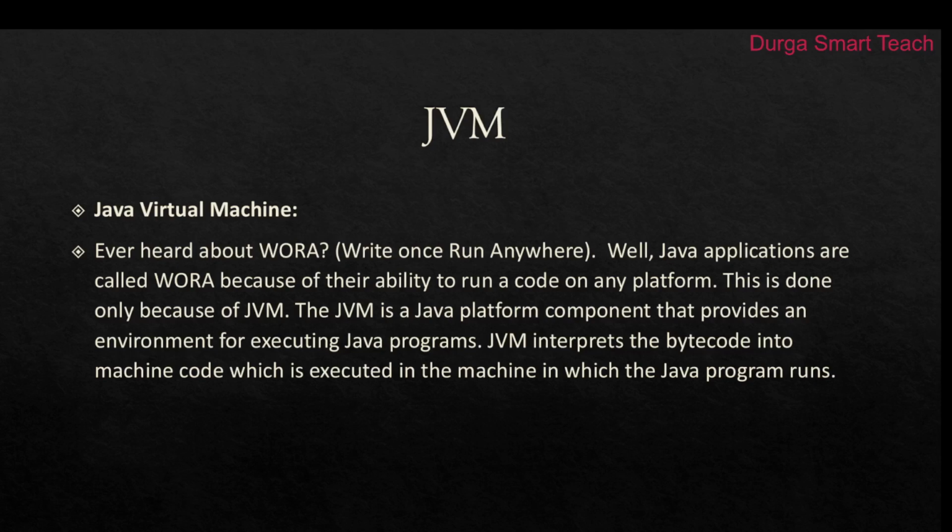You can run it on Windows, Linux, Mac OS. In any operating system, the Java program will be executed. So that is the use of write once, run anywhere. This is done only because of JVM, the Java Virtual Machine. So JVM interprets the bytecode into machine code, which is executed on the machine where the Java program runs.